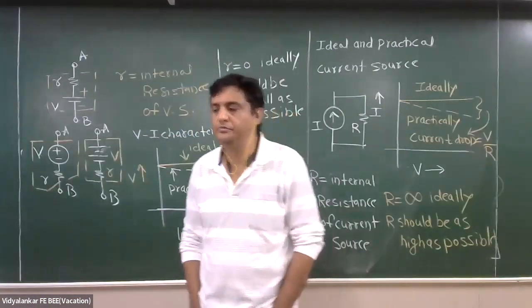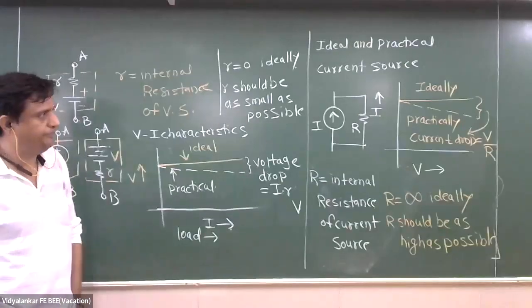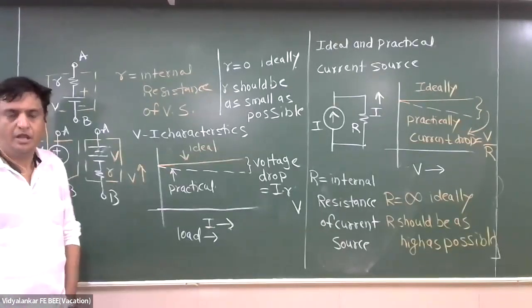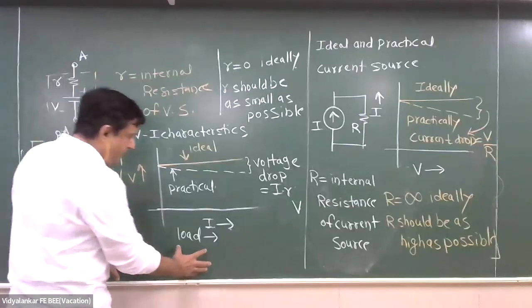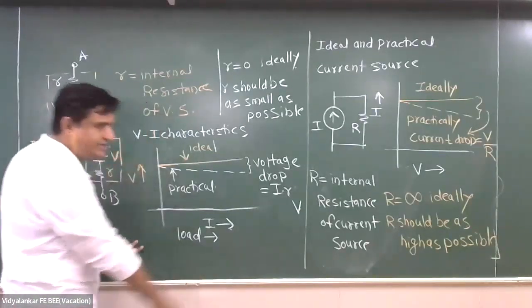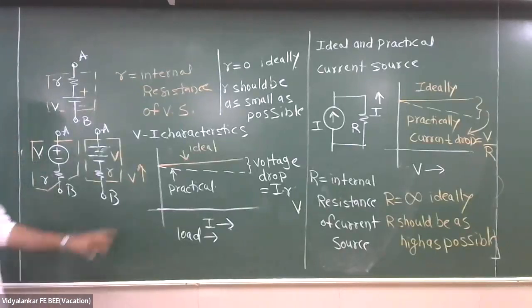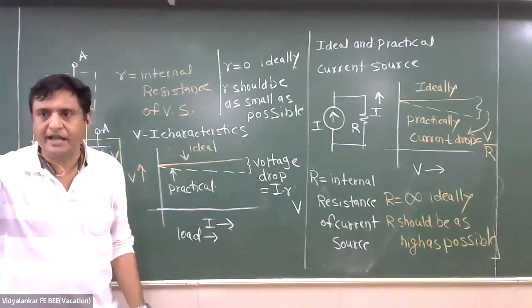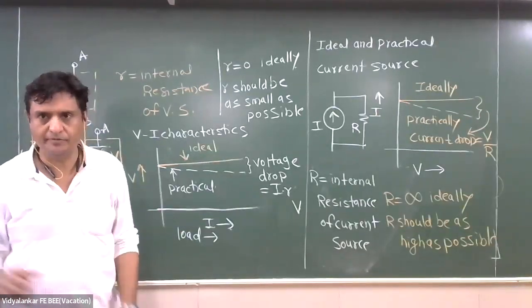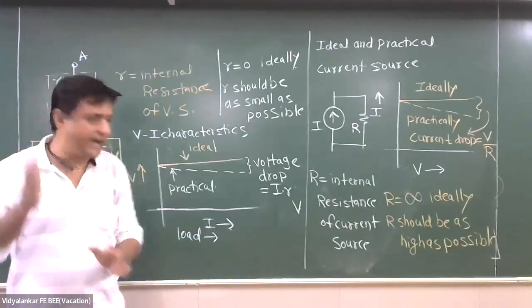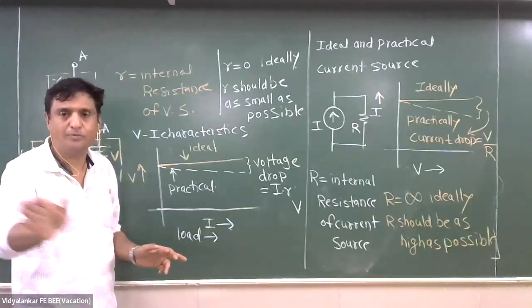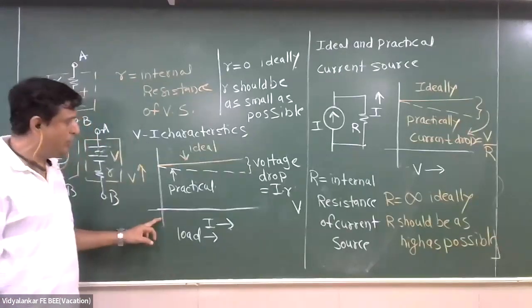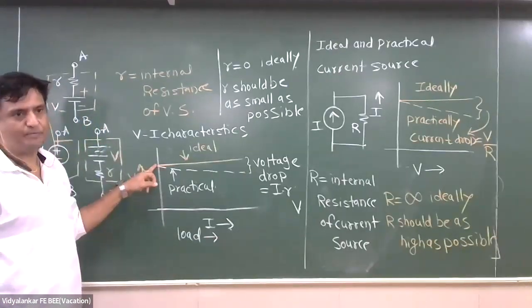Sir, can you again explain the graph variations? Which graph, bacha? Both graphs. हाँ बच्चा. When I am putting VI characteristics of a voltage source, what I'm doing, I'm taking a battery and connecting bulbs in parallel. With every new bulb connected in parallel, what I'm going towards? I'm going towards right part of the X. I'm increasing load, 0.1 ampere, 0.2 ampere, 0.3 ampere. Okay. When no bulb connected, both graphs will be having the same point.